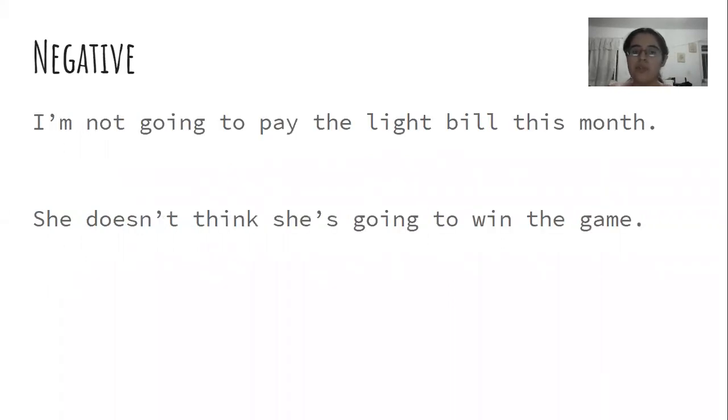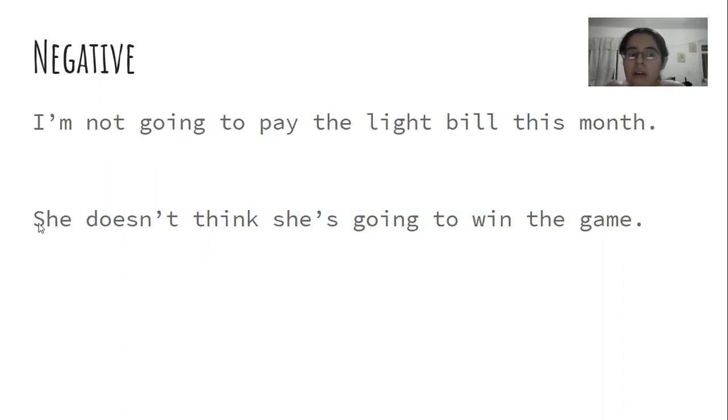So then here we have examples of how to make negative sentences. The first one says, "I'm not going to pay the light bill this month." As we can see, we start with the subject, then this is the contraction for "am." So, "I'm not going to." After the verb to be, we put the "not," and then we have "going to," and then the verb in simple form, and then the complement. "I'm not going to pay the light bill this month."